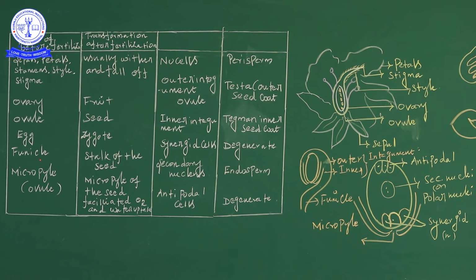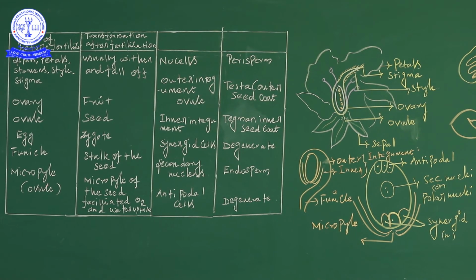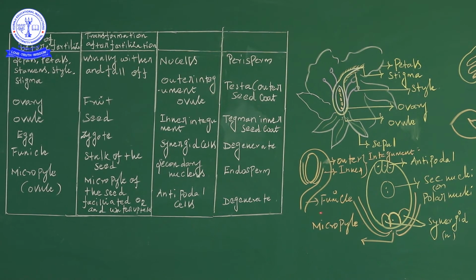And then the funicle. What is this funicle? The funicle is the stalk of the seed. After formation, it remains the stalk of the seed. That is important for one more question. And then the micropyle. You know about the micropyle: it is the entry for the pollen tube. It is the smallest hole, very important for the entry of the pollen tube.